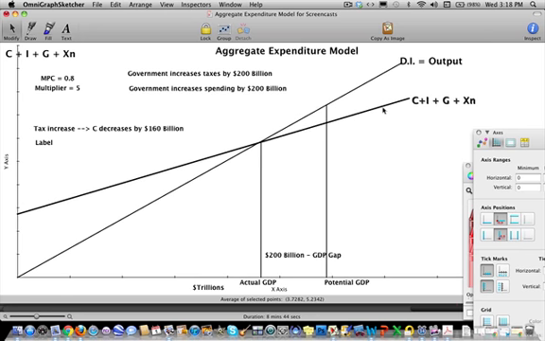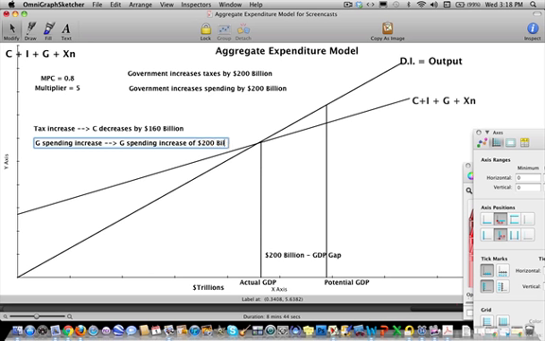All right, but of course we're not leaving it there, right? We also said that the government will increase spending by 200 billion. And so G, government spending, will literally increase by 200 billion, right?